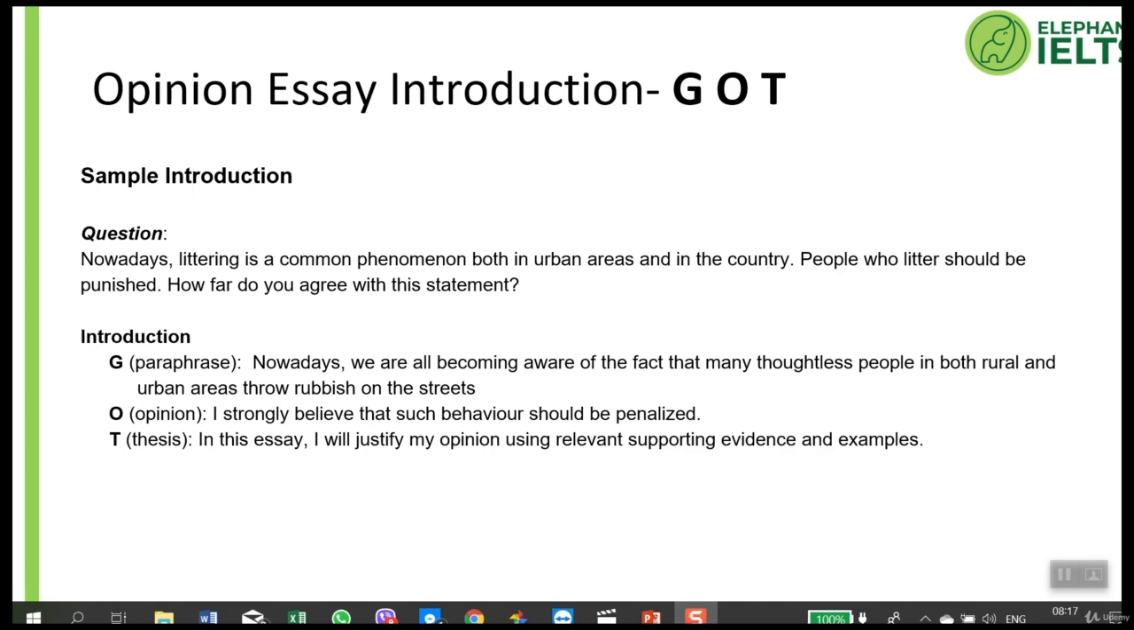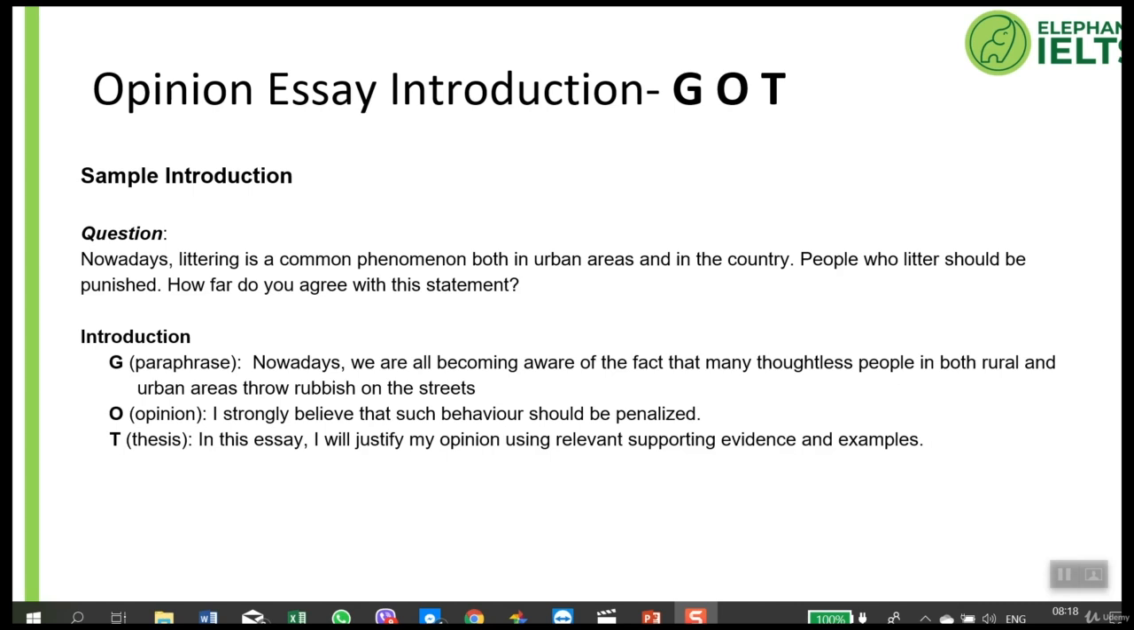Well, let's think about this. First of all, what is the question? The first one says, nowadays littering is a common phenomenon in urban areas and in the country. Is that the question? No, it's not. That is a fact. The question is the second part. How far do you agree that people who litter should be punished? So what do we think about this? Shall we agree or disagree?